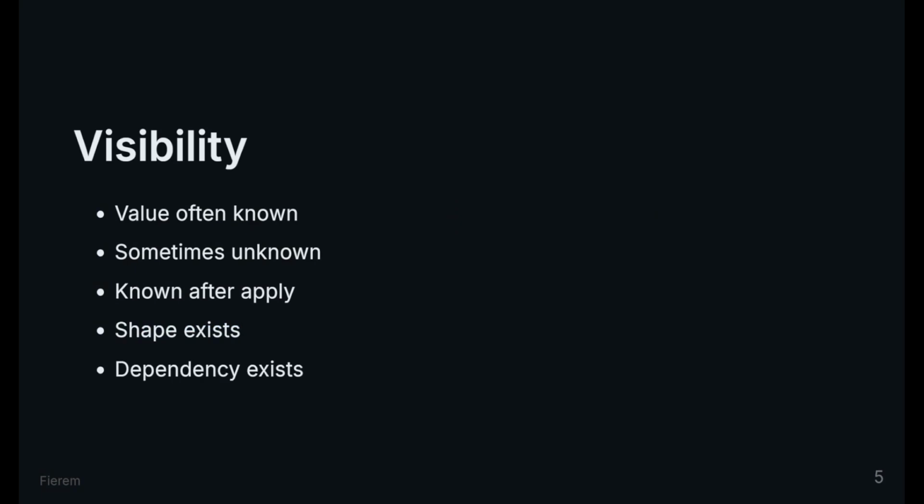During planning, Terraform usually knows a variable's value, but not always. If a variable is fed by another module's output, its value may be unknown. Terraform will mark it as known after apply. This is the shadow in its truest form. The shape exists, the dependency exists, but the value has not arrived yet. Terraform proceeds carefully. It reasons about identity without seeing the number.